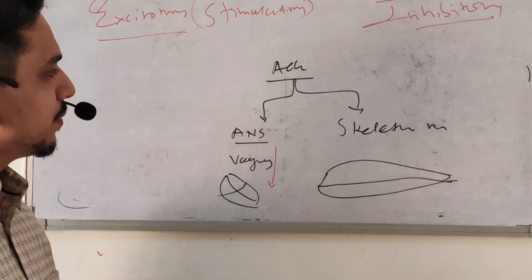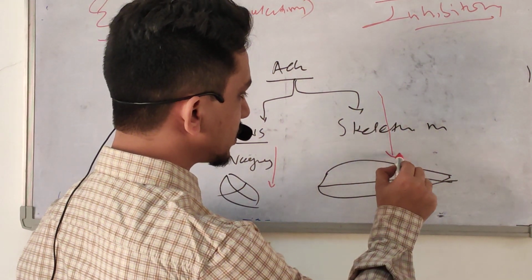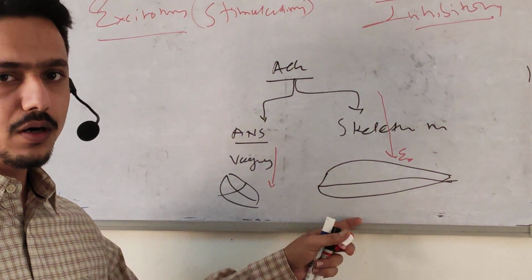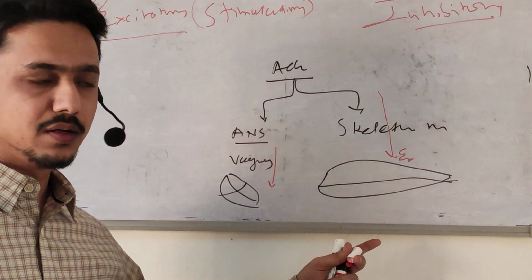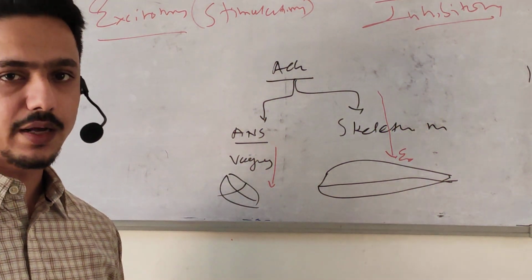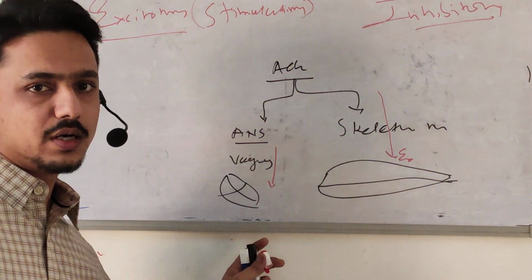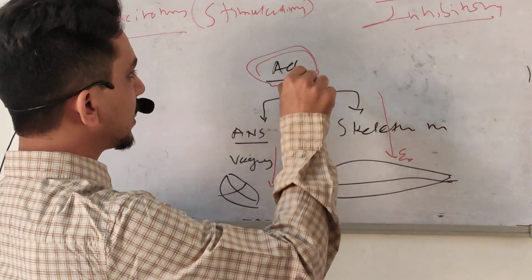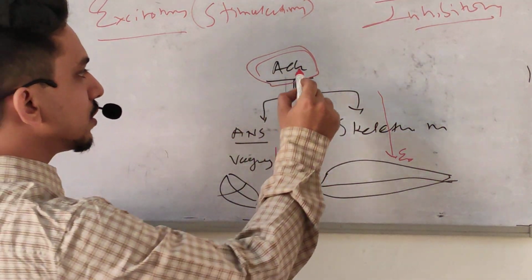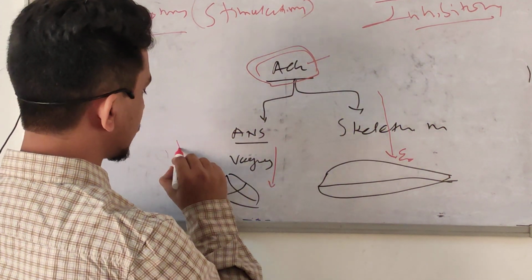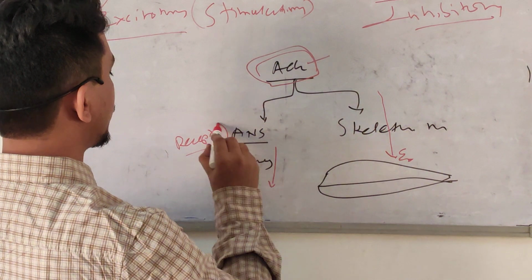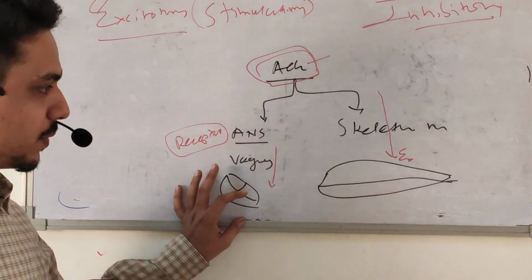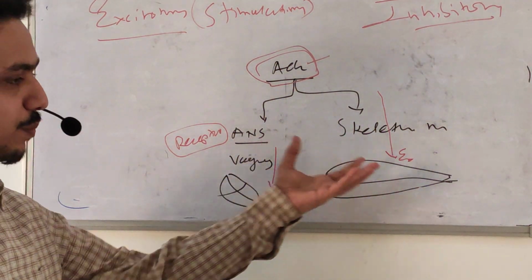But when the same acetylcholine acts on muscle, it produces an excitatory effect, because our skeletal muscles have a receptor which is excitatory in nature, and the heart contains the inhibitory type of receptor. So the same neurotransmitter acts differently in different tissues, but it depends not on the neurotransmitter but on which type of receptor the tissue has. Due to that, it is inhibitory on the heart but excitatory on muscle.